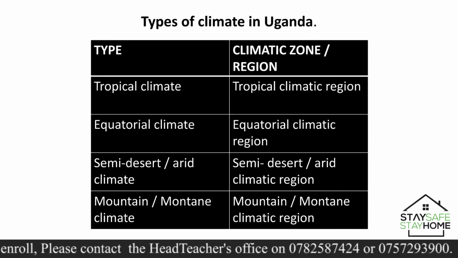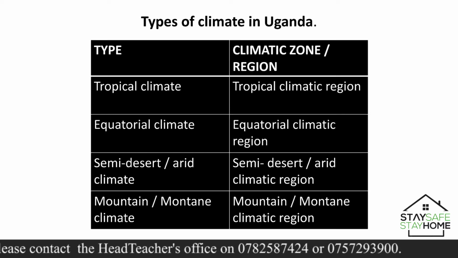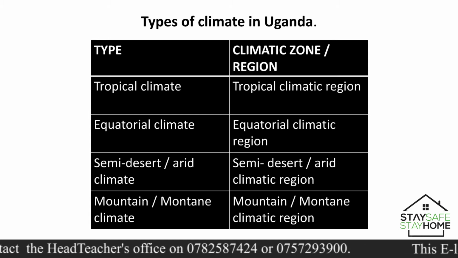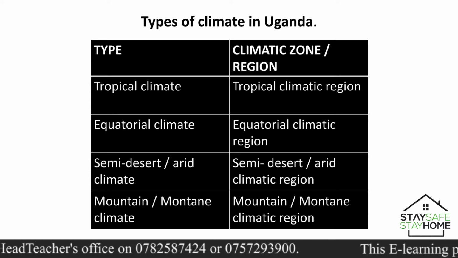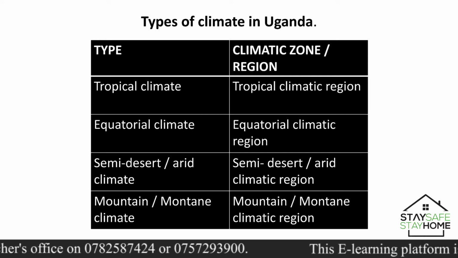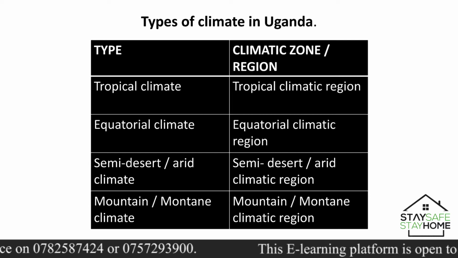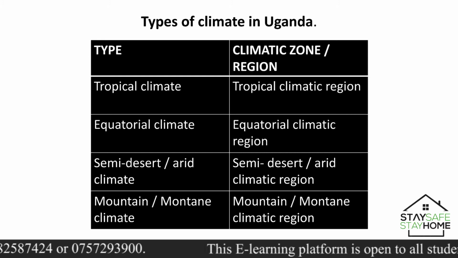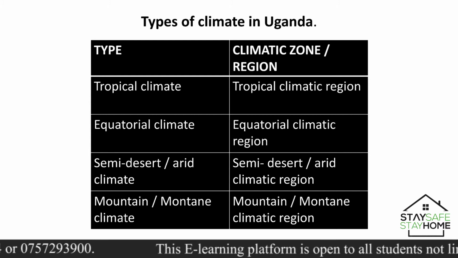This is a tropical climate. So the areas that experience this type of climate, tropical climate, are called the tropical climatic regions. Areas that experience tropical climate, we refer to them as tropical climatic regions. Then another type of climate is equatorial climate. Everyone say equatorial climate. So equatorial climate is one of those types of climate experienced in Uganda. And those areas that experience the equatorial climate, we refer to them as equatorial climatic regions.